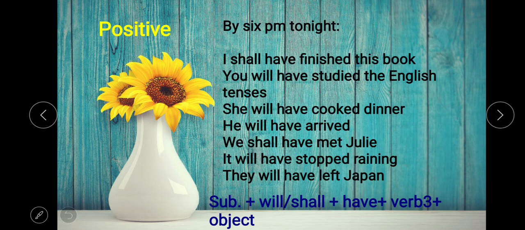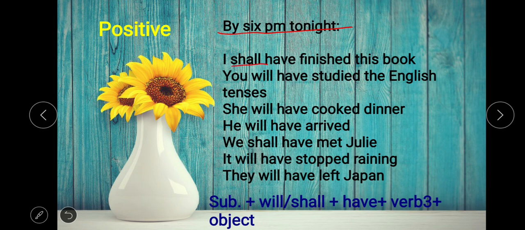Now let's see the structure. This is the time point of future, by 6 p.m. tonight. So by 6 p.m. tonight, I shall have finished this book. By 6 p.m. tonight, you will have studied the English tenses. She will have cooked dinner by 6 p.m. tonight. So this is the sentence structure.